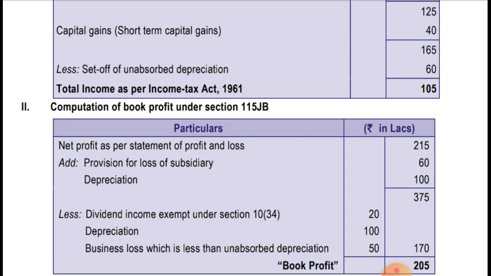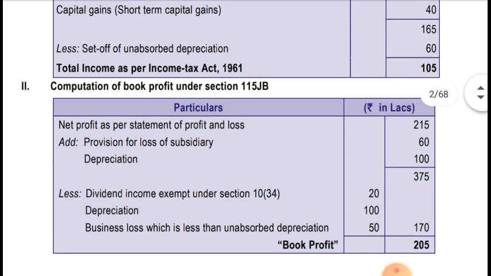Okay, now dividend income exempt under section 10(34) should be removed from the profit and loss account while computing book profit. Okay, so 20 lakhs should be reduced. Depreciation they are deducting, as I said, we can ignore that as well. Okay, and business loss or unabsorbed depreciation, whichever is less.